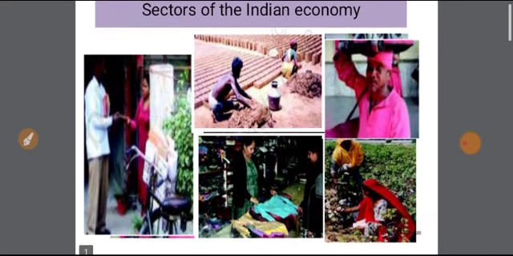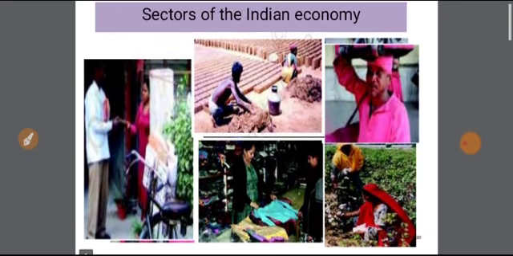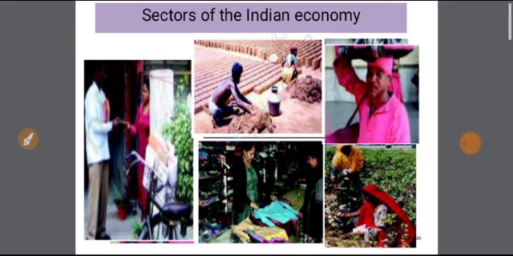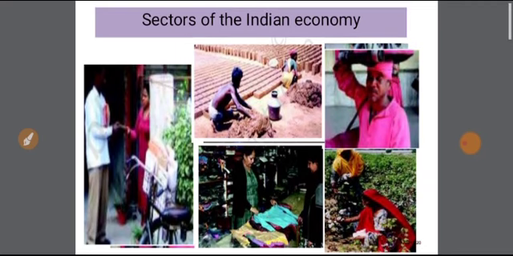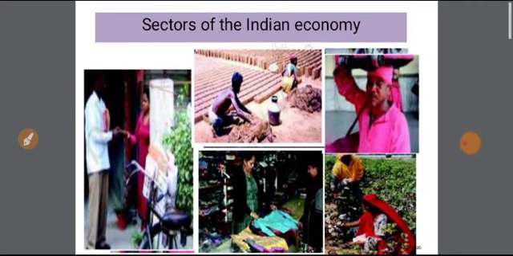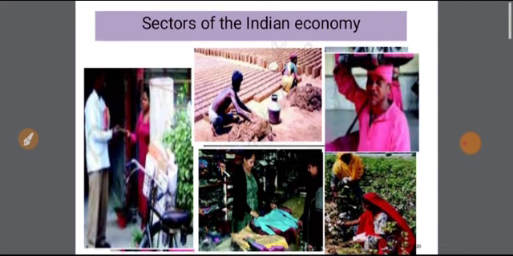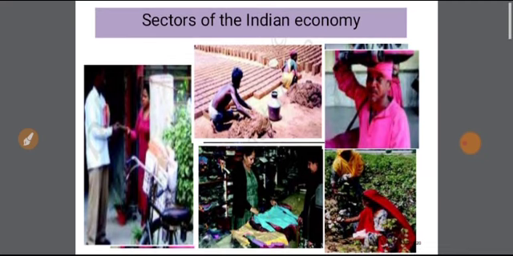So different types of activities are going on, and based on the nature of their work, we are classifying them under certain categories. These categories are called sectors. So here we are learning about sectors of Indian economy.